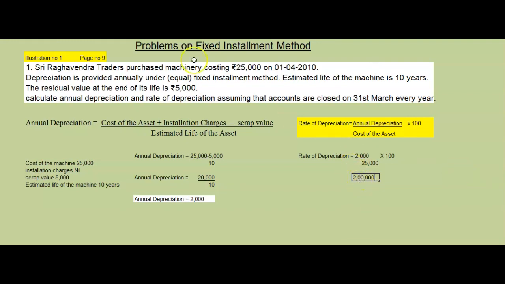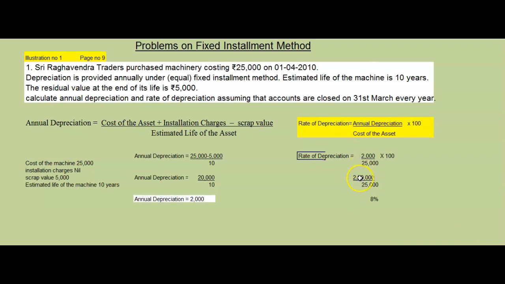Divided by what? So 2000 into 100 we are doing here, divided by how much amount? 25,000. If we cancel 2 zeros here, then how much will we get? It is 8%. Understood? So this way you have to find the annual depreciation and the rate. Understood?